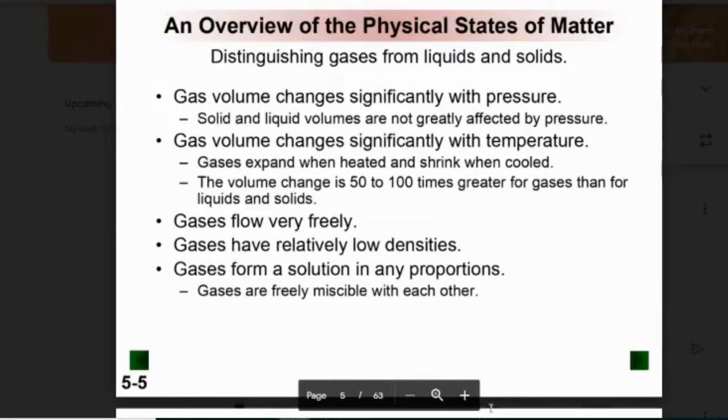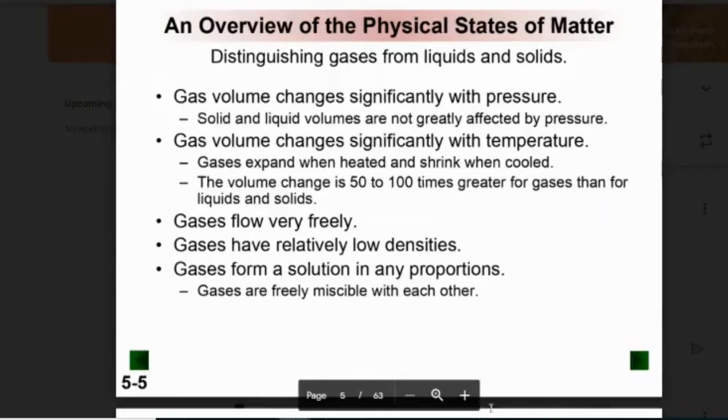Okay, gases expand to fill the container, and they're affected by temperature. If you heat a gas particle, add energy to it, it picks up speed, and therefore it wants to expand even farther. And if you cool it, you pull out the speed, you make it go slower, and it kind of shrinks. There's a big difference between the volume change for gases compared to liquids and solids because it's all about how close they are together. Gases are extremely far apart, so if you can push them closer together, then it really cuts the volume they occupy down.